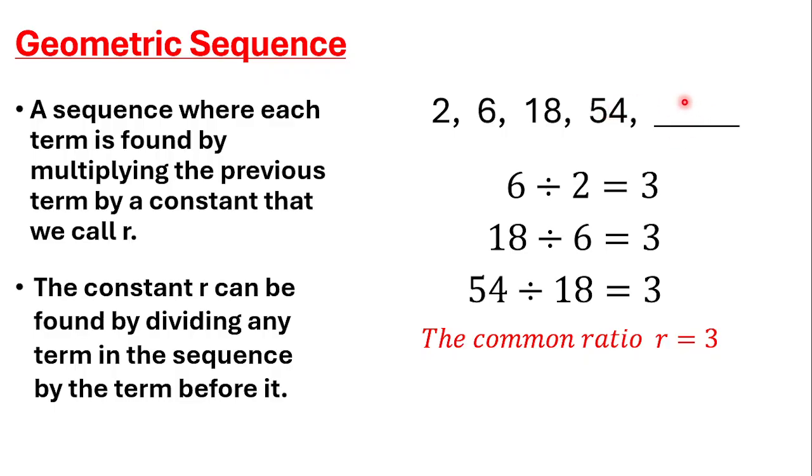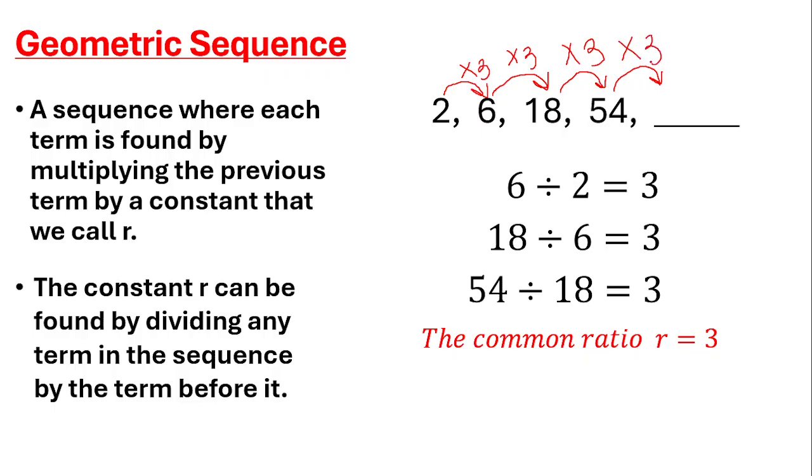But how can we find this missing term? How can we find this missing term that's here? Remember, it says that it's a sequence where each term is found by multiplying the previous term by a constant that we call r. So what does that mean? In order for us to get 6, we said 2 multiplied by 3, that gives us 6. And then we say 6 multiplied by 3, and that gives us 18. And we said 18 multiplied by 3 gives us 54. So in order for us to find the missing term, all we need to do is multiply by 3.